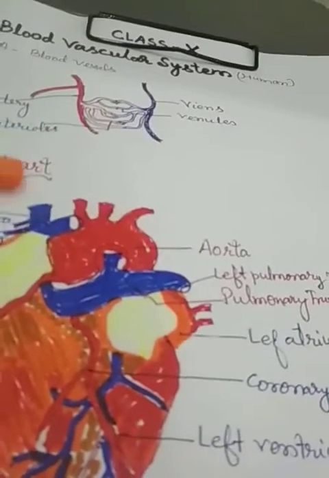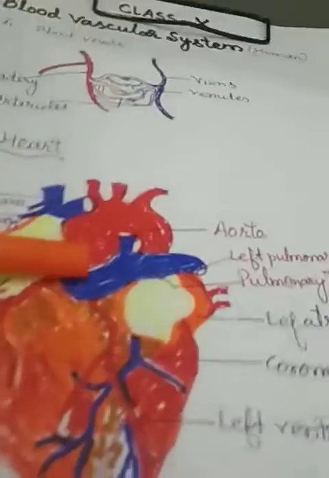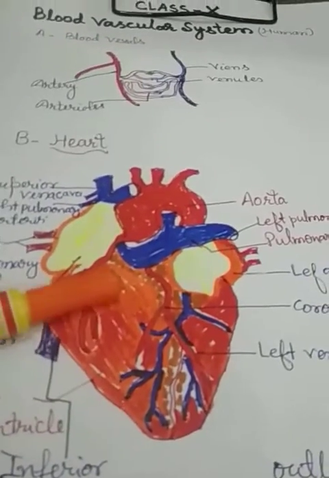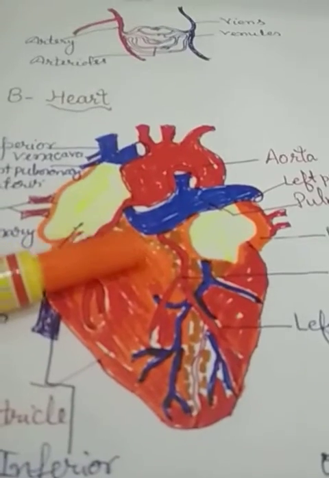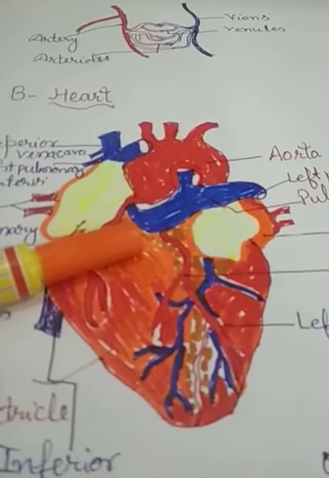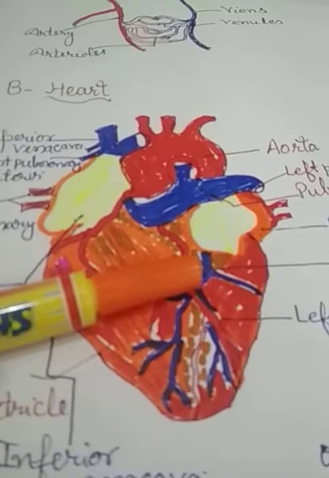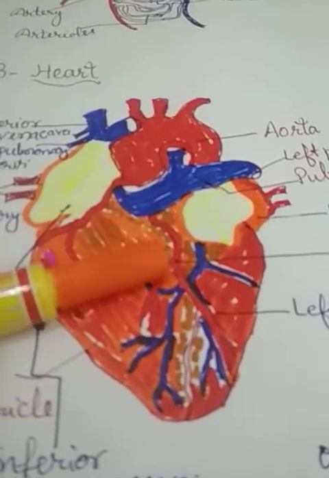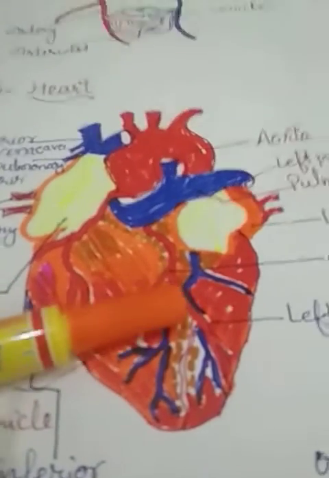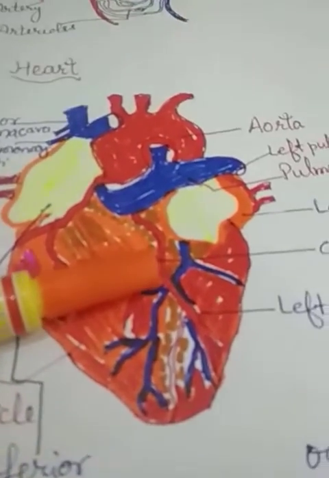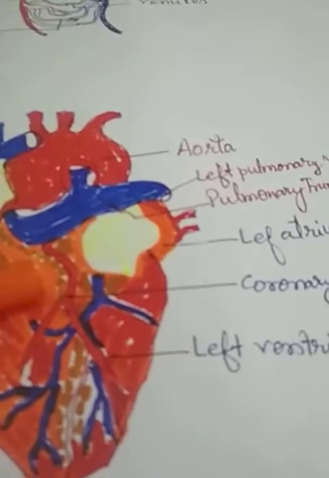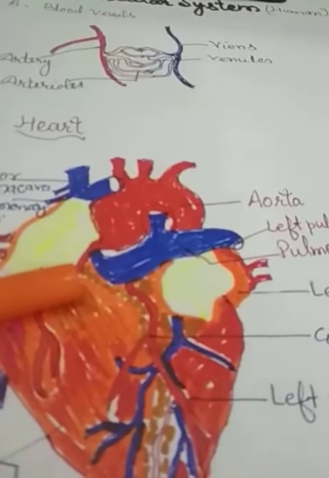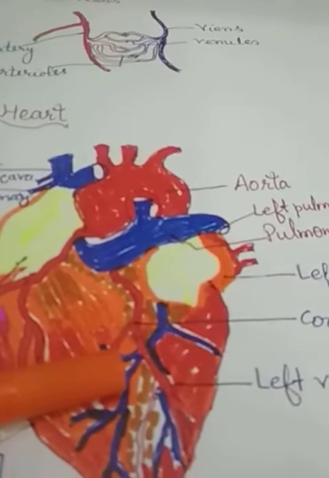Now come to the outline structure, that is the morphological structure, of the heart. That is the main pumping organ of the blood vascular system or circulatory system, which facilitates the transportation of different materials inside the human body. My dear students, this heart is consisted of different chambers.